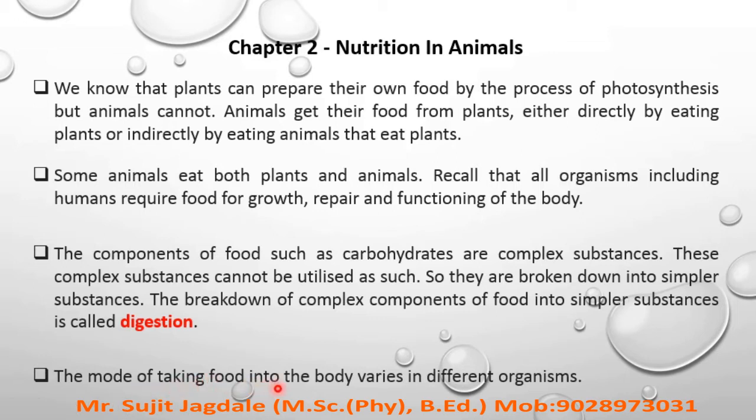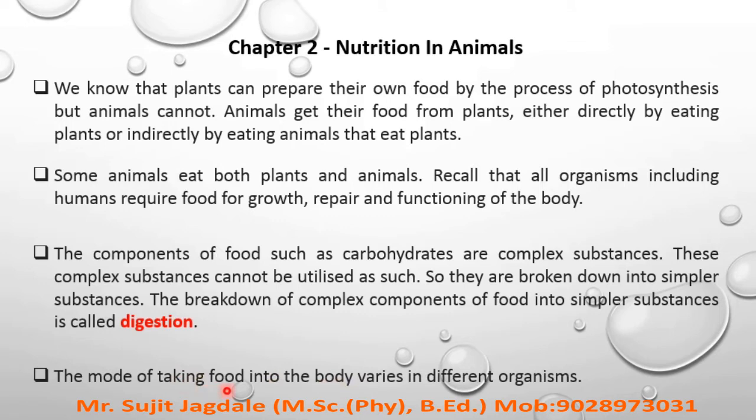Now in this chapter, first of all we have to consider the digestive system in humans. Okay, so just remember the food taking process varies in different organisms.